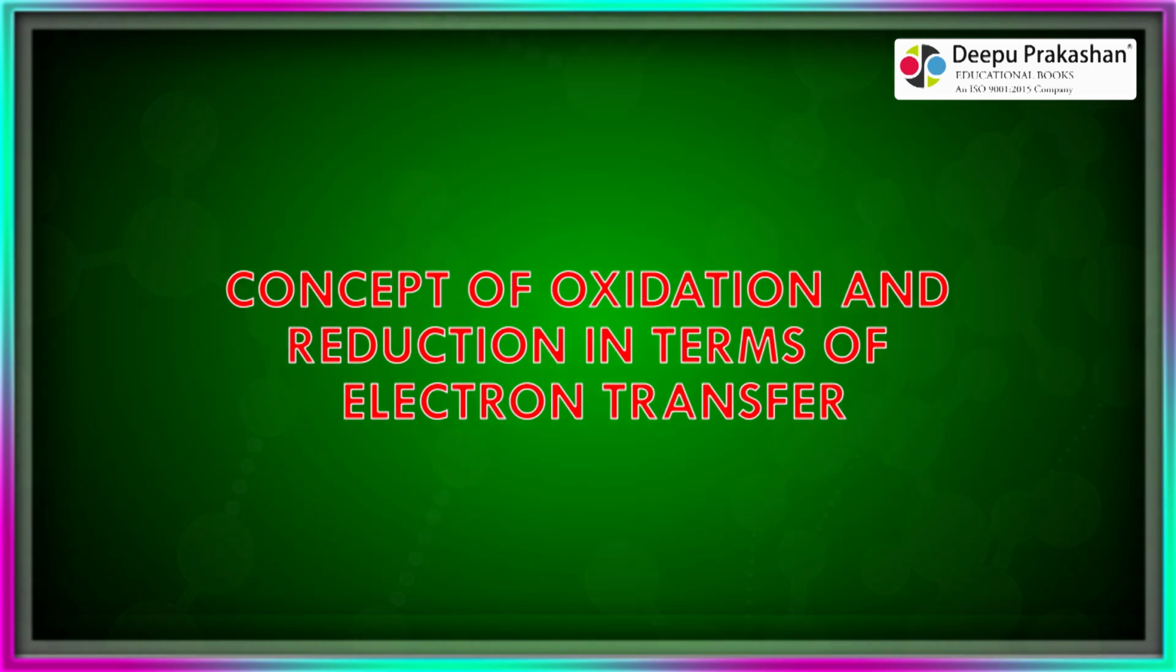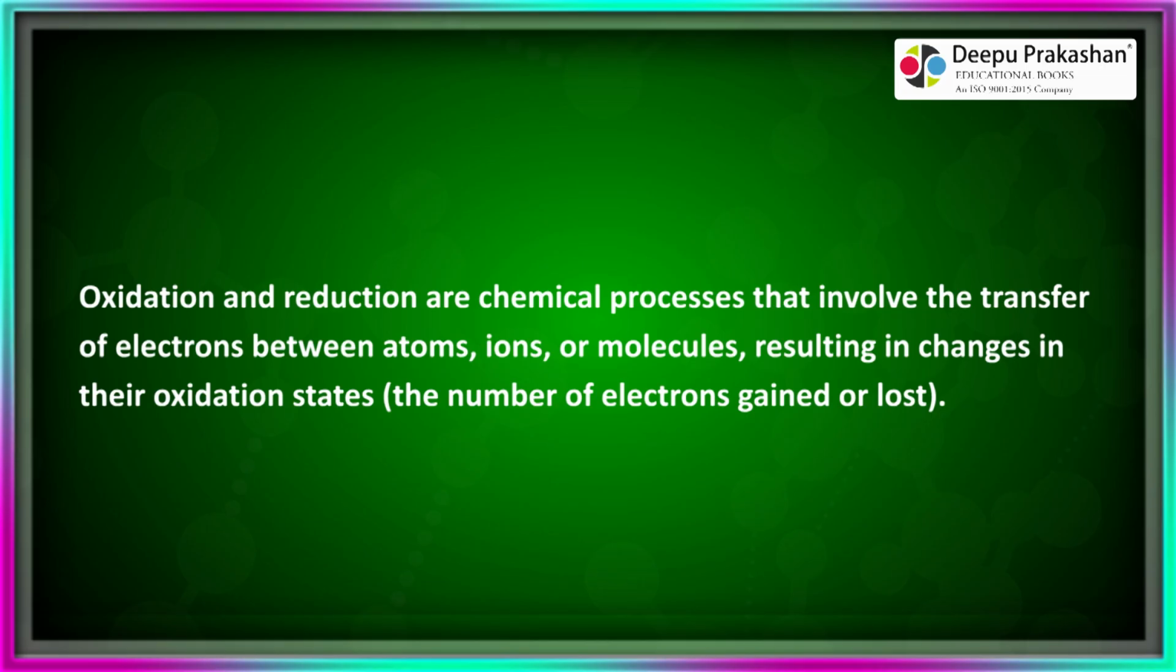Concept of oxidation and reduction in terms of electron transfer. Oxidation and reduction are chemical processes that involve the transfer of electrons between atoms, ions, or molecules, resulting in changes in their oxidation states, the number of electrons gained or lost.